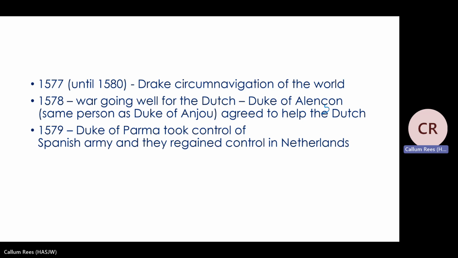And the Duke of Alençon is just a very powerful French landowner. And he's thinking that if he can help the Dutch rebels, he might actually be able to increase his own wealth and be able to gain territory in the Netherlands as well.